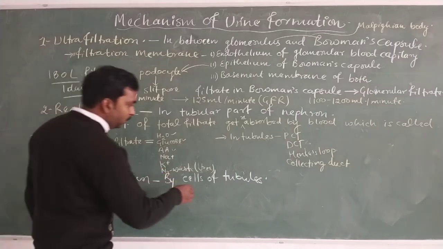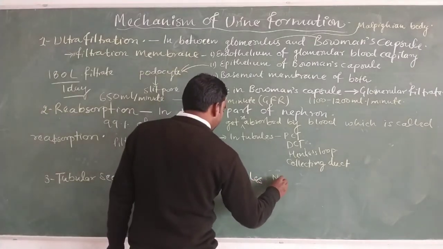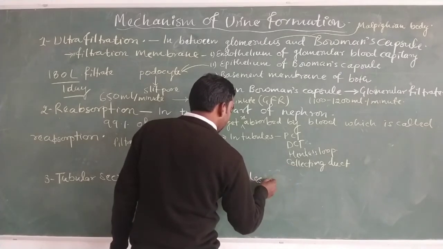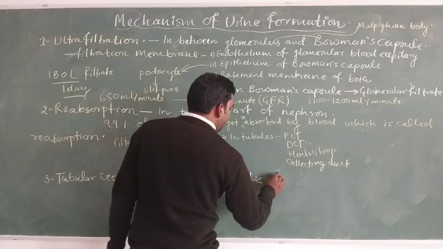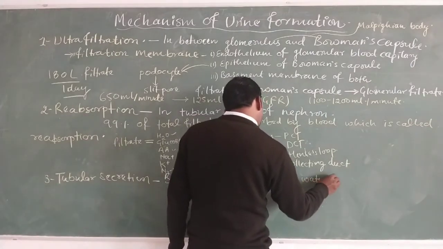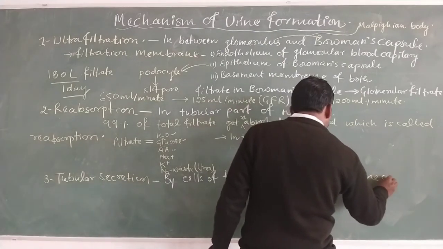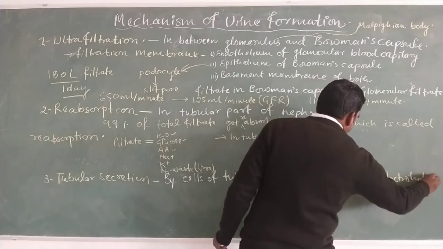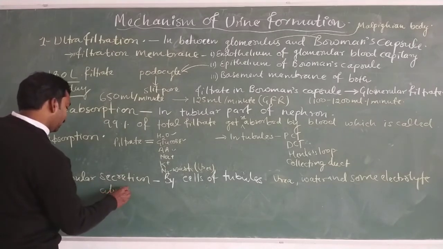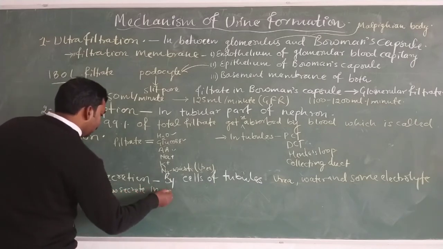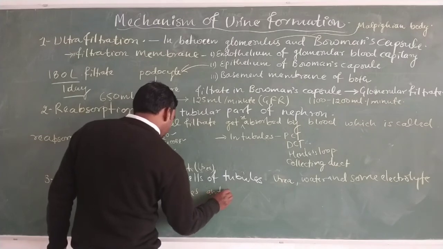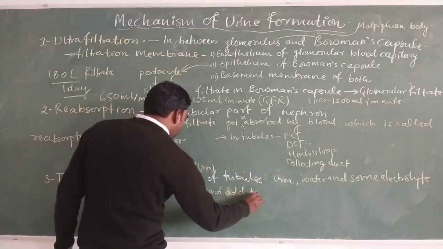So the cells of the tubules secrete nitrogenous waste in the form of urea, along with water and some electrolytes, and add them to the filtrate.